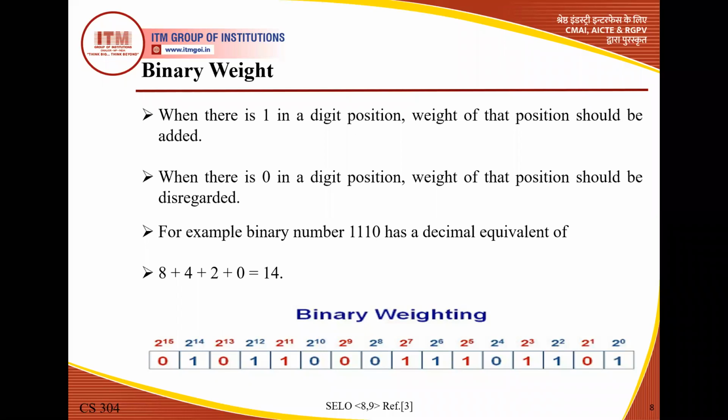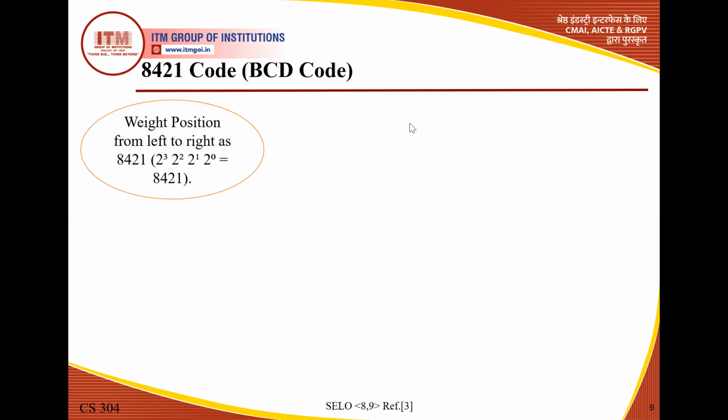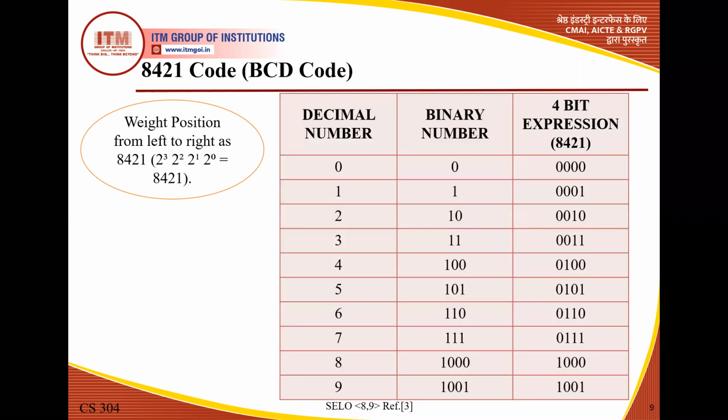Now we move to the 8421 BCD code. This is a very important code. The 8421 weights are positioned from left to right, as we know: 2 to the power 3, 2 to the power 2, 2 to the power 1, 2 to the power 0, because BCD is a 4-bit representation. So initially we have 4 bits with weights 8421. This is the decimal number, as we know, 0, 1, 2, 3, up to 7, 8, 9, and for these decimal numbers we have the corresponding binary numbers.